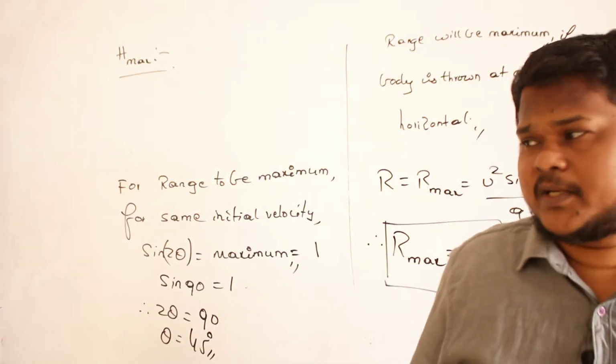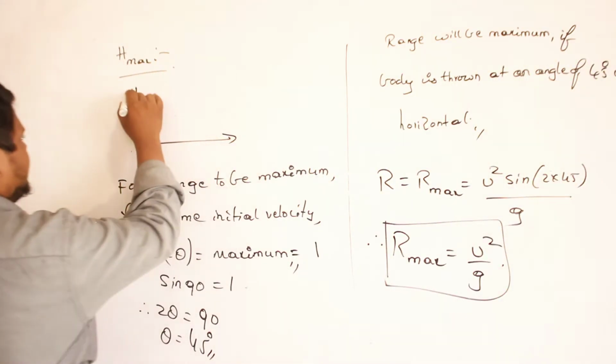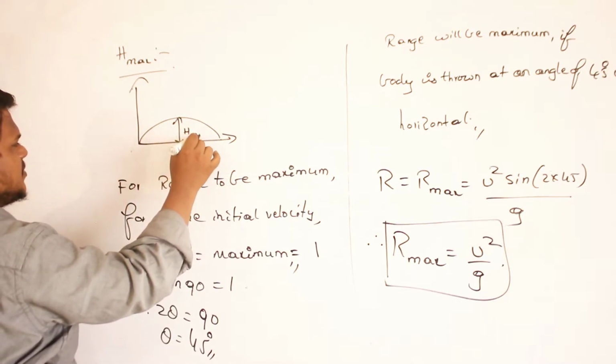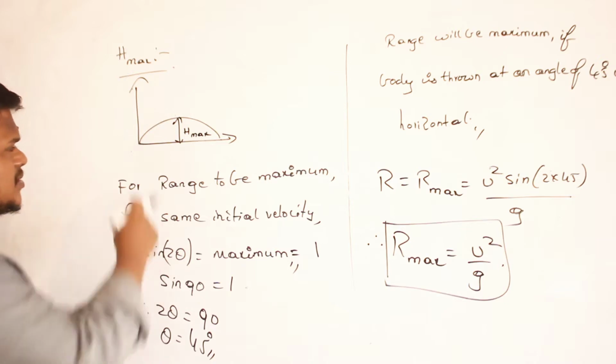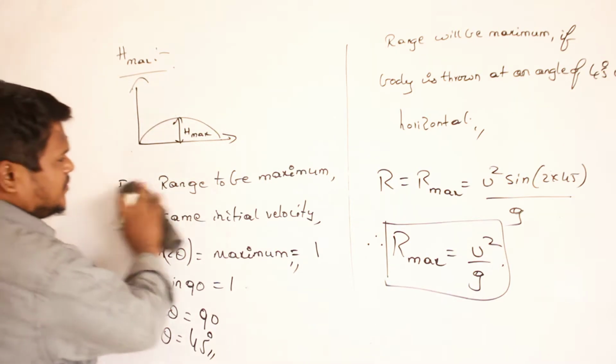Maximum height covered by the projectile. For example, if you take this body and throw it like this, it will cover some H max. So this height will become maximum in which condition? Let us see.